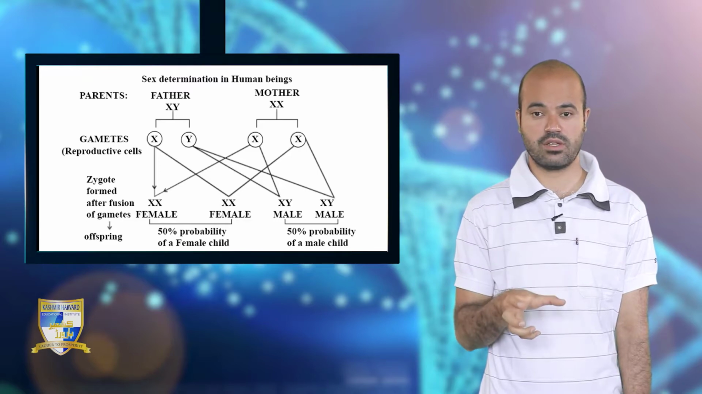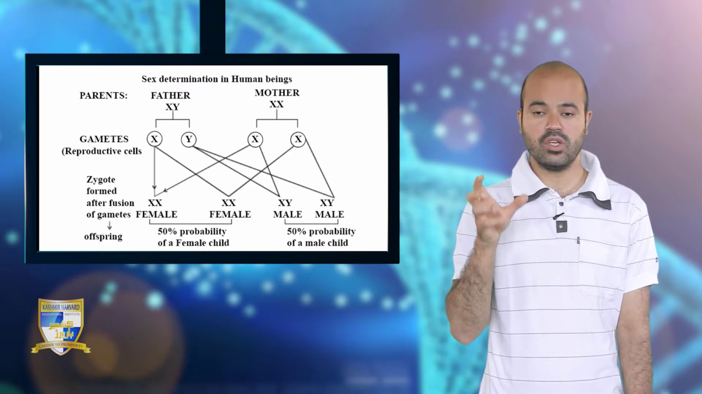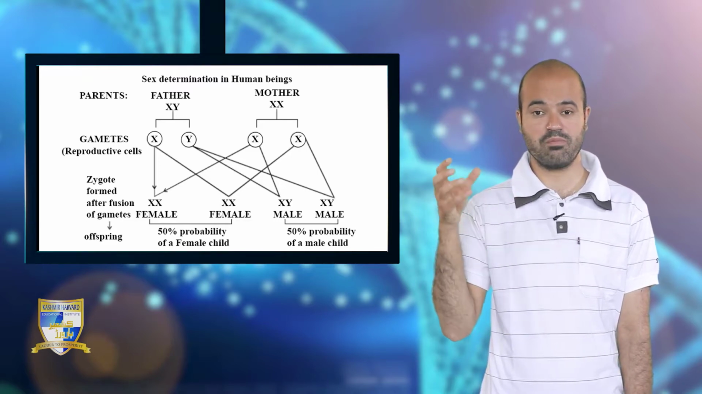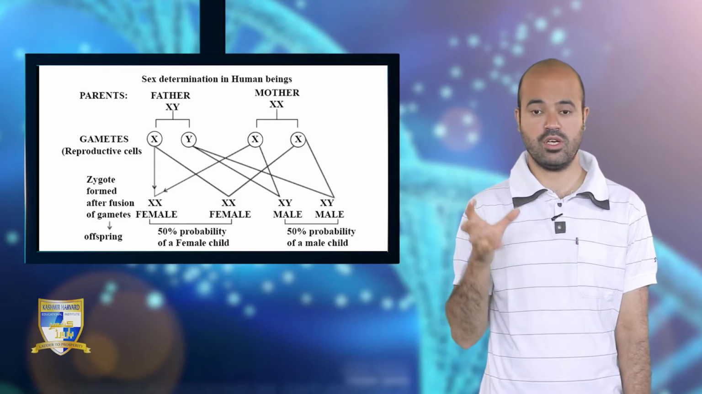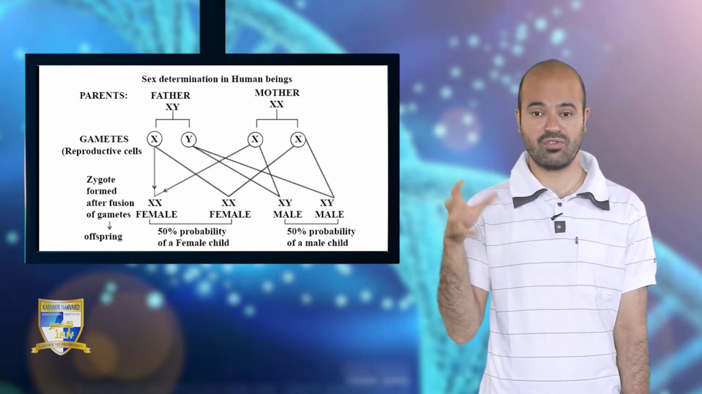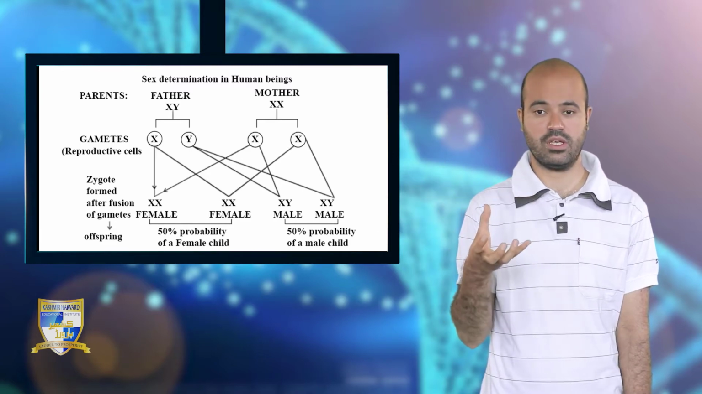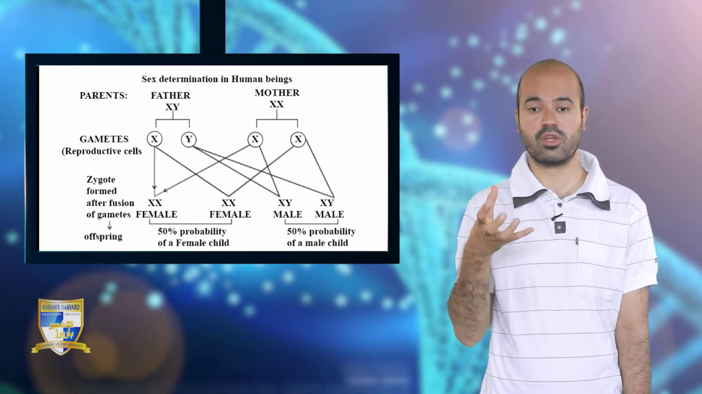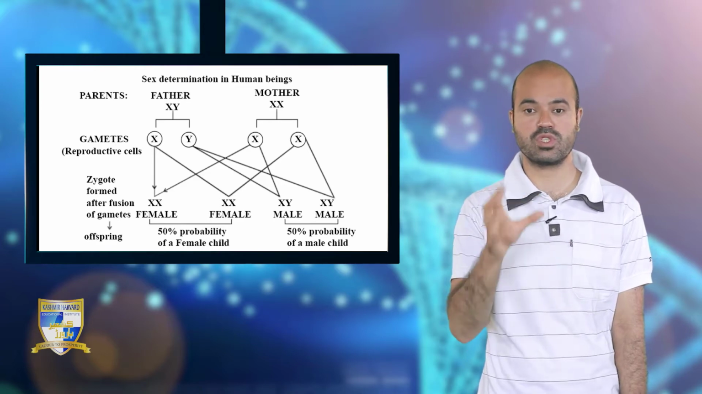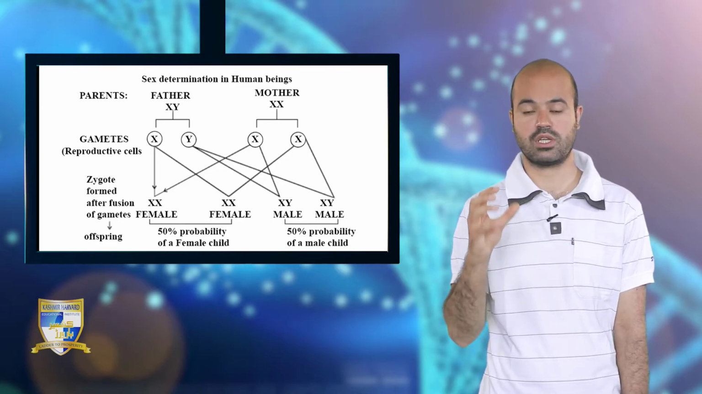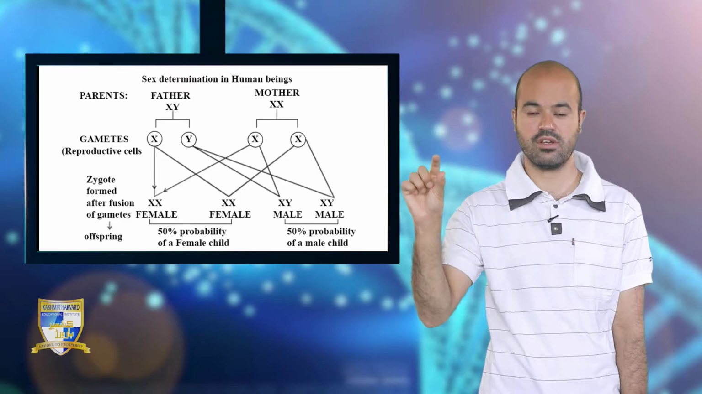It is that method by which it is decided whether the new individual is male or female, whether it will form a male or female offspring. It is determined by a particular mechanism, a particular procedure, and that mechanism is called sex determination.